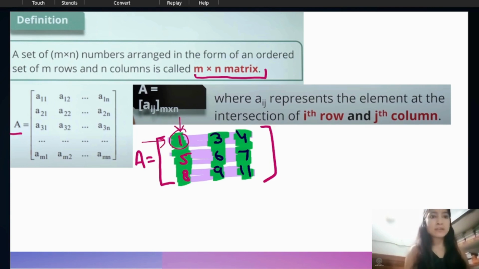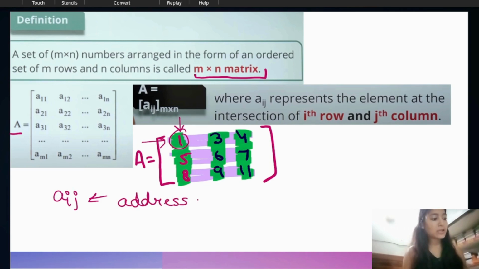And how can we write this? We can write it in the form Aij. So what is Aij? This is nothing but the address of an element of any matrix. Suppose we say A12.